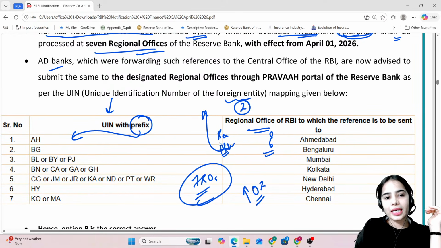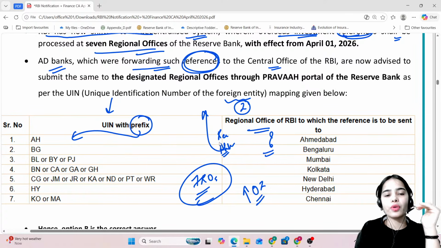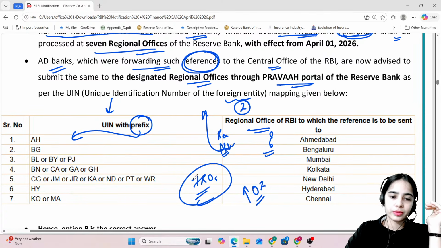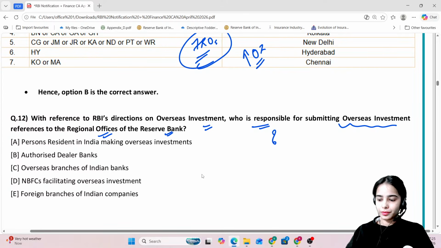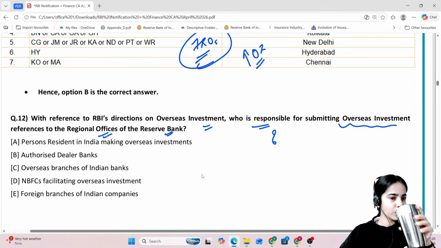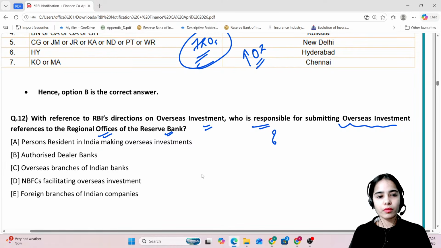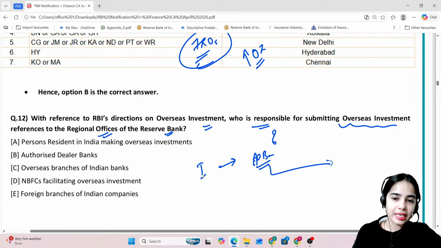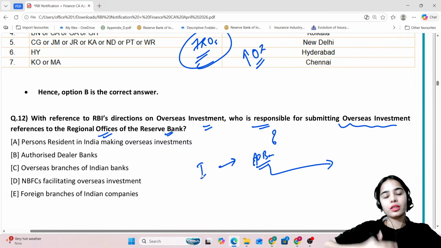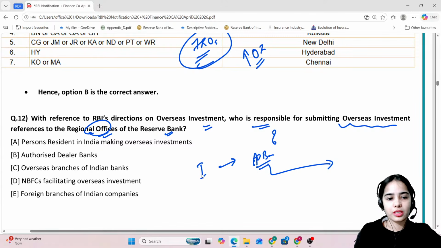Now, the authorized dealer banks which were forwarding such applications or requests to the central office, now have to forward them to the regional office through the Prava portal. Now, coming to the next question, with reference to RBI's directions on overseas investment, who is responsible for submitting overseas investment references to the regional offices of the RBI? So the investors can invest through the authorized dealer banks, and the authorized dealer banks are the ones that will forward this request to the RBI regional offices. So it is authorized dealer banks.